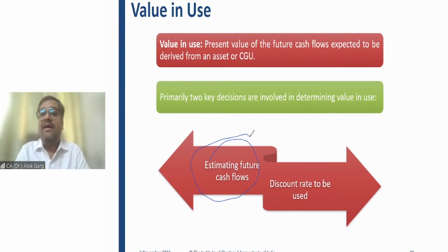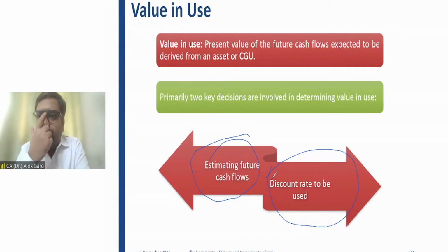Friends, normally the company has a contract, or due to the past trend, the company will be able to estimate what its future cash flows would be in the next 5 years, in the next 10 years. The second one is the discount rate to be used. What is the discount rate? It is nothing but the incremental borrowing rate.